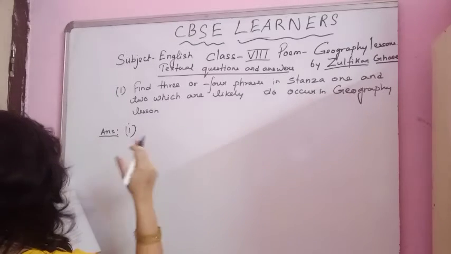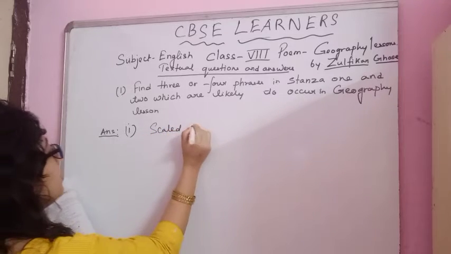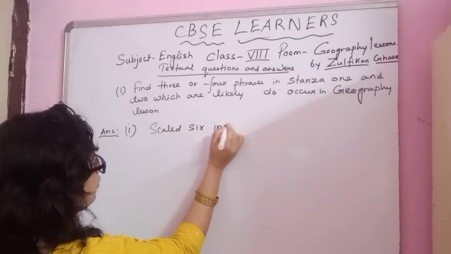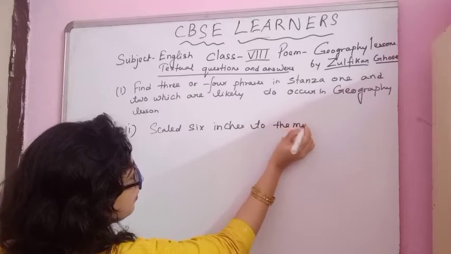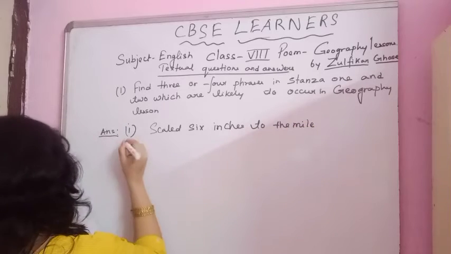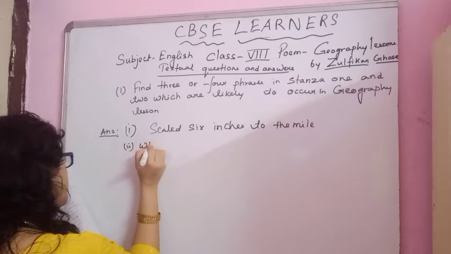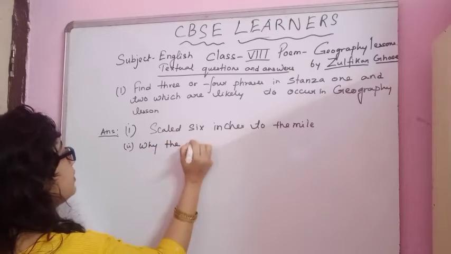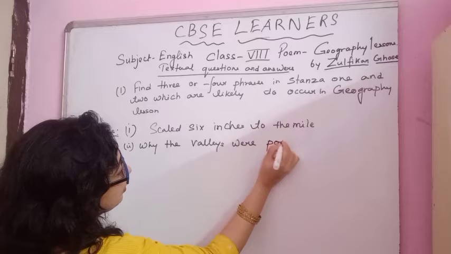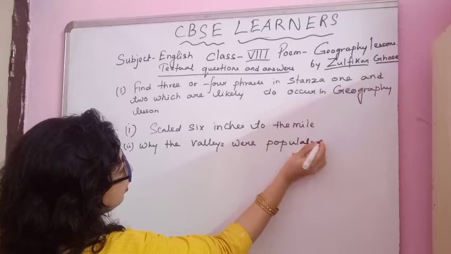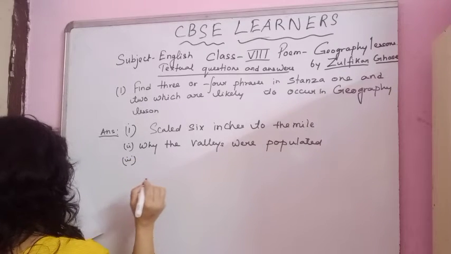First one, from the first stanza I have to write: a scale, 6 inches to the mile. Okay, this is a measure. Next is from the second stanza: why the valleys were populated. Okay, next, the third one is: the land and water attracted man.